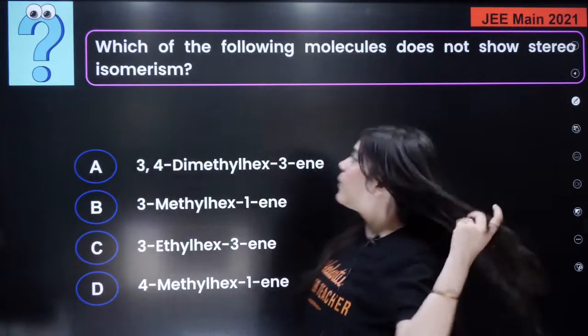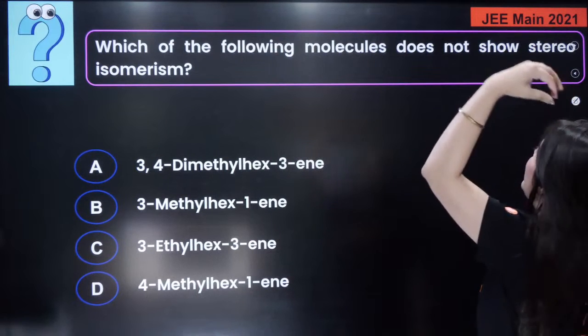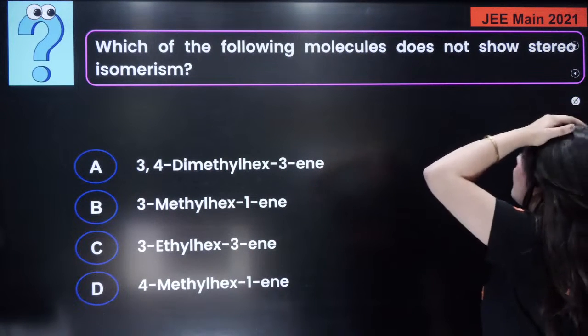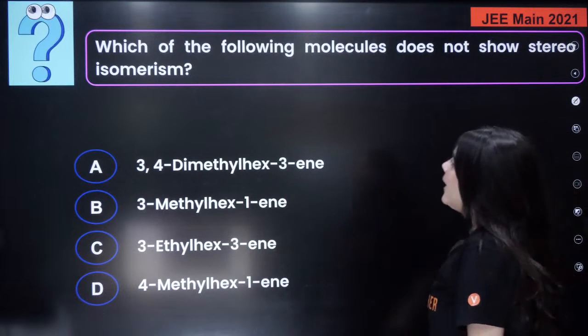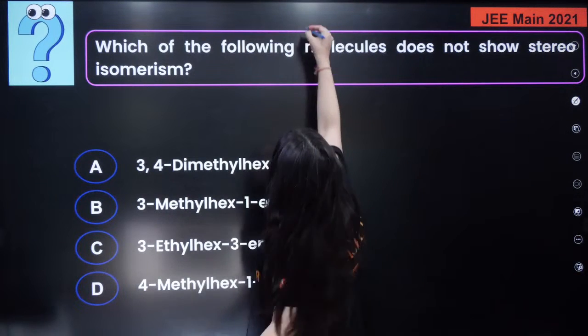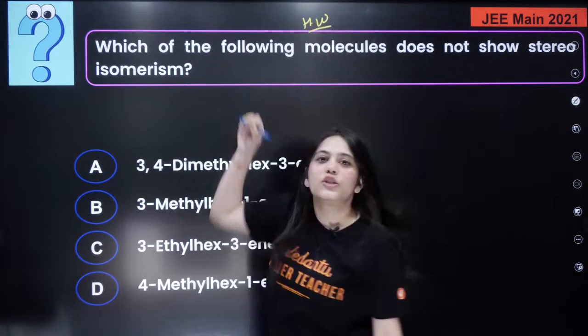Now try to solve this question for me. Which of the following molecules does not show stereoisomerism? Can I give you this homework? This is the second homework, right? I don't want to spoon feed you.